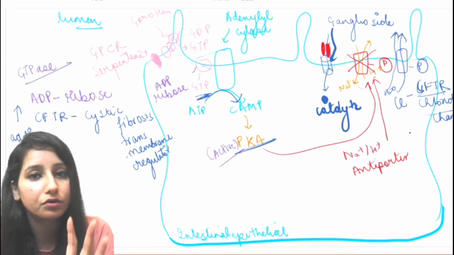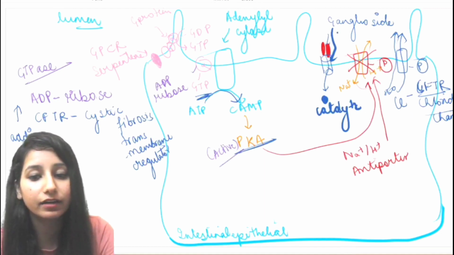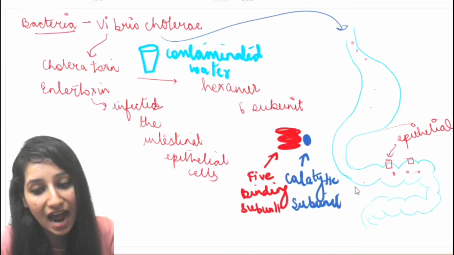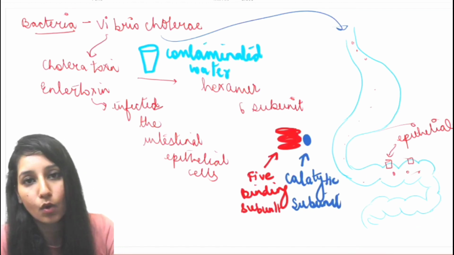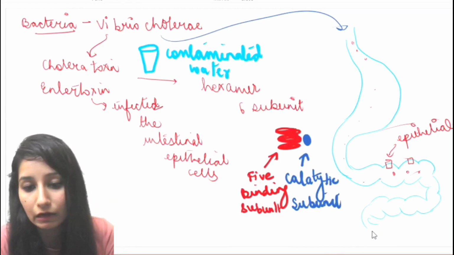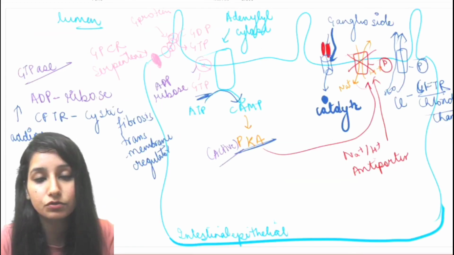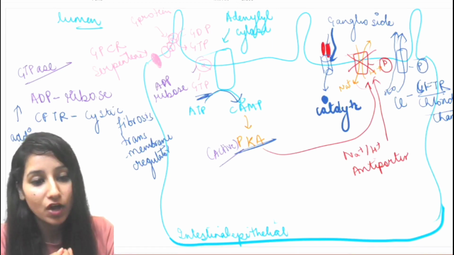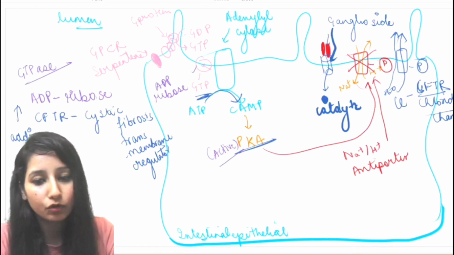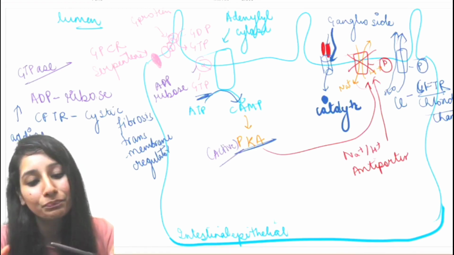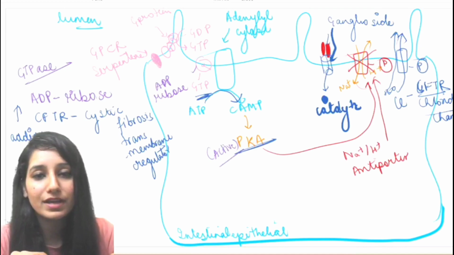Wherever the salt goes, water goes for the maintenance of osmolarity, and from this lumen the food will move down to the large intestine, from the large intestine into the rectum, and after the rectum into the anus, and finally defecation will occur. So in this way the loss of nutrients and loss of water occurs in our body due to this cholera toxin. I hope this whole signaling is very clear to you. There is no change with the GPCR, just the basics of GPCR and just some changes, and this is the signaling of cholera toxin. I hope this video has helped you a lot, guys.